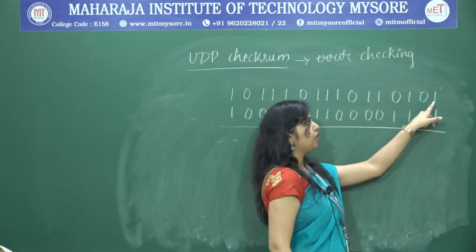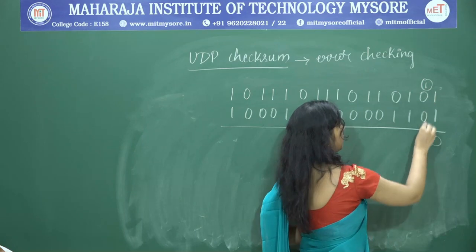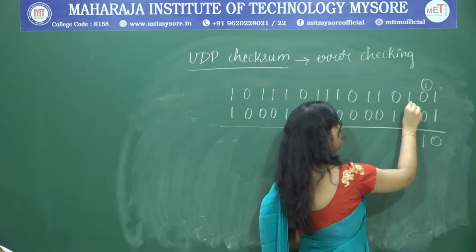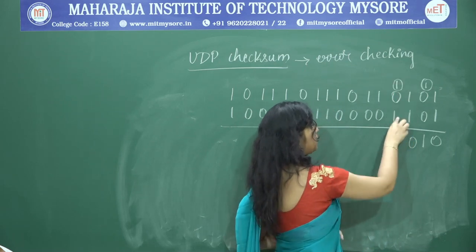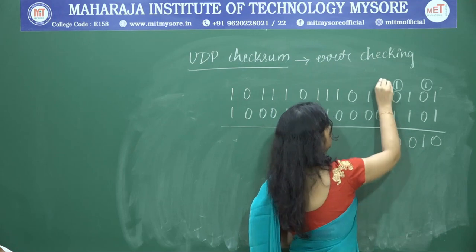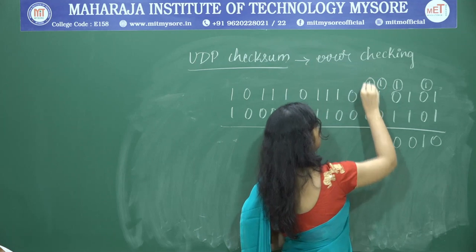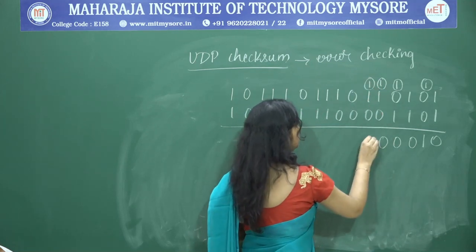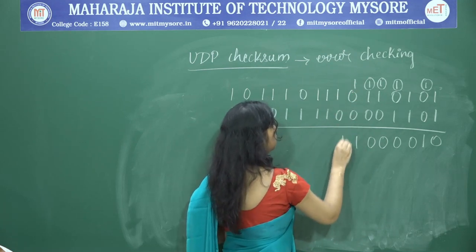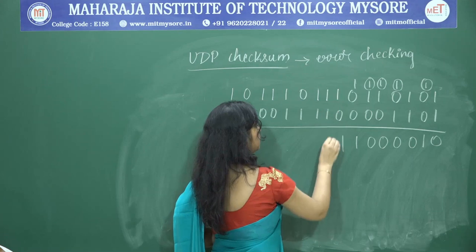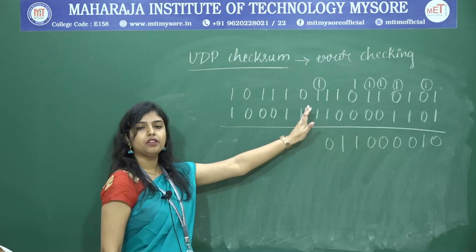Here again 1 plus 1 sum 0 carry 1, 1 plus 0 plus 0 1, 1 plus 1 sum 0 carry 1. Here again 1 plus 1 sum 0 carry 1, 1 plus 1 sum 0 carry 1, again 1 plus 1 sum 0 carry 1, 1 plus 0 1, 1 plus 0 1, here again 1 plus 1 sum 0 carry 1. Now, here we have a special case.